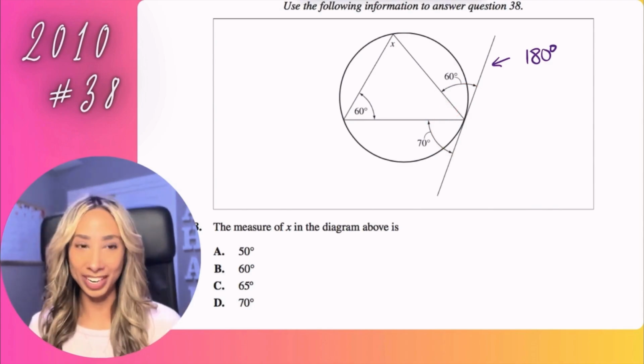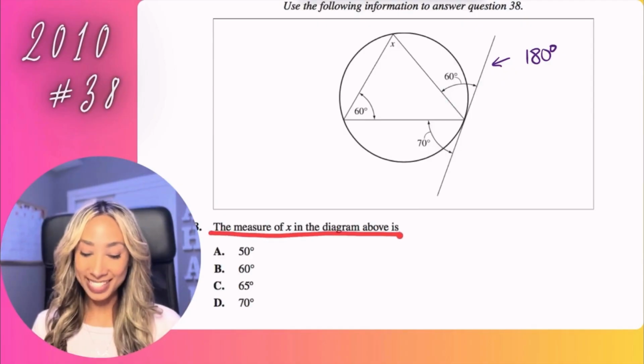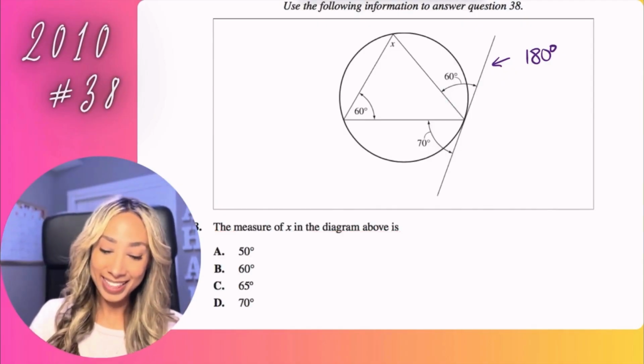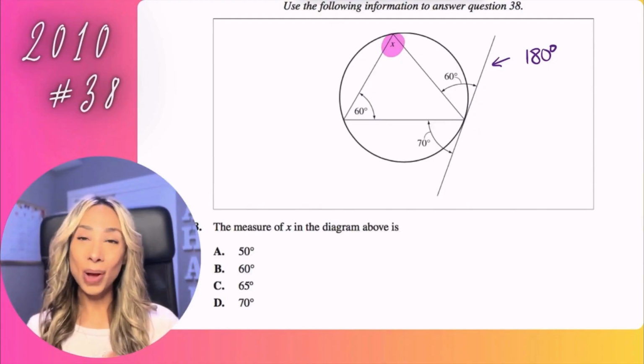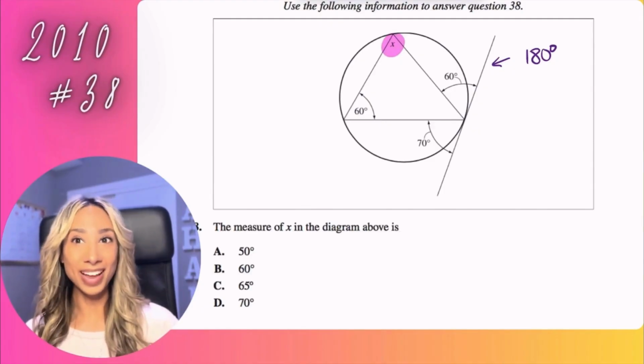Let me read the question. The question wants us to figure out the measure of this angle here, angle X. So we're going to use that tangent along with our properties of triangles to figure out that unknown side.